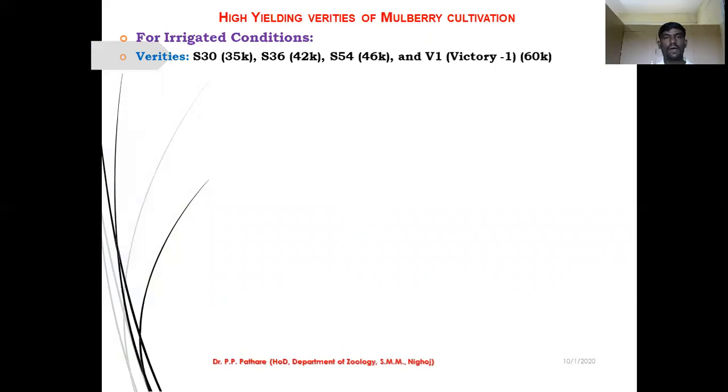So they divide this point in two parts: high yielding varieties for irrigated condition and non-irrigated condition. Okay, let us start with the first one, that is irrigated condition.